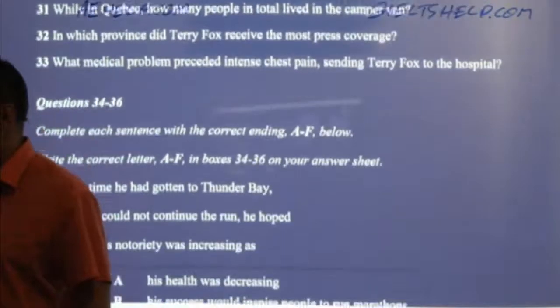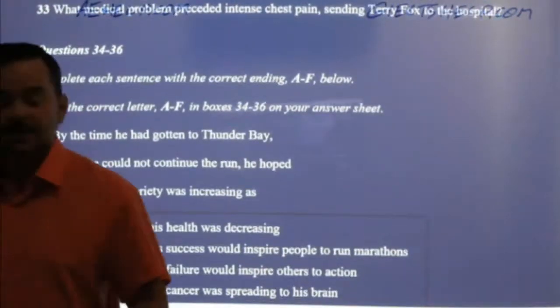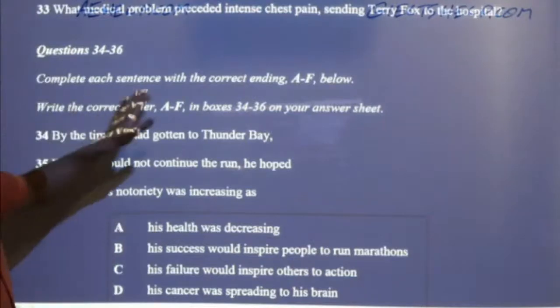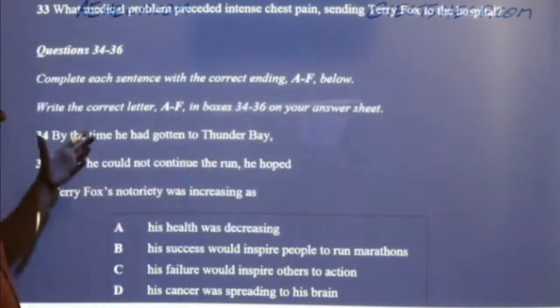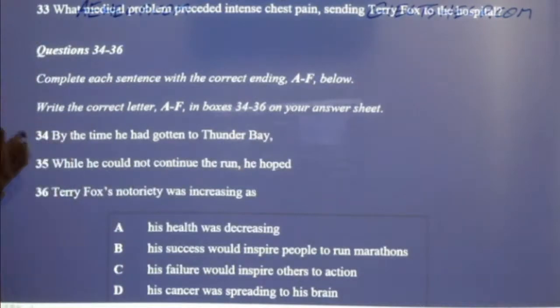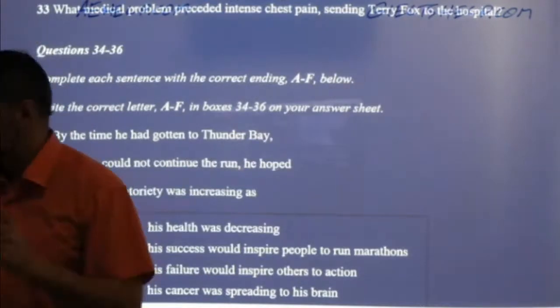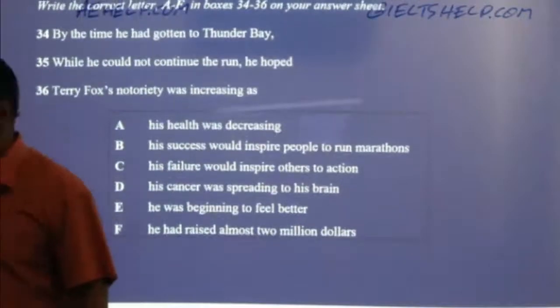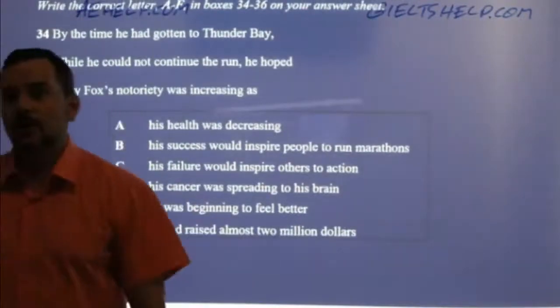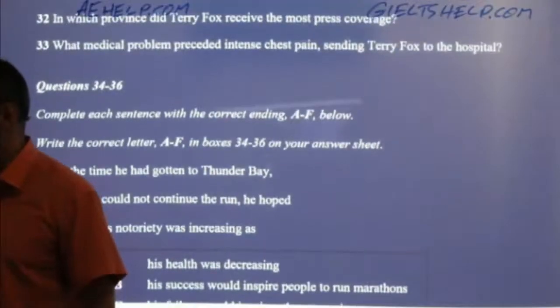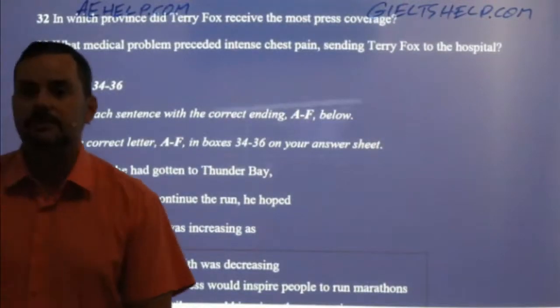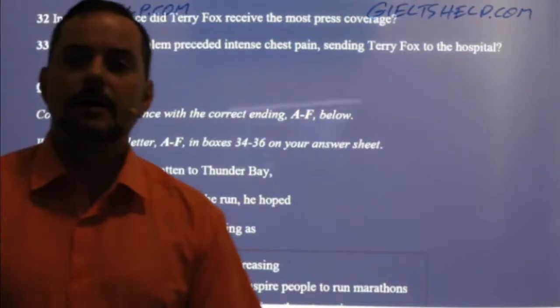Here we go. Next question set. Complete each sentence with the correct ending A to F below. So this is sentence completion. We have 3 questions and we have 6 choices. So what should we do here? Just a refresher for some students and maybe a little bit of new information for our newer members.